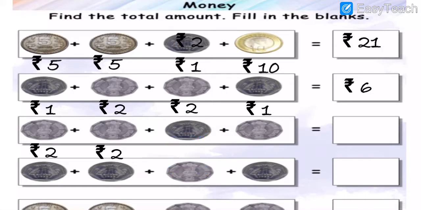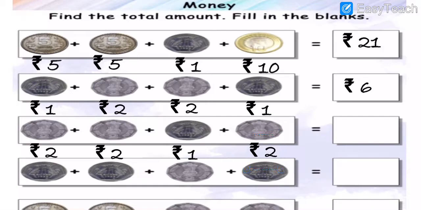Not a 2 rupees coin, this is a 1 rupees coin. Then after here is again 2 rupees coin. Here are the 2 rupees coins, my dear students.